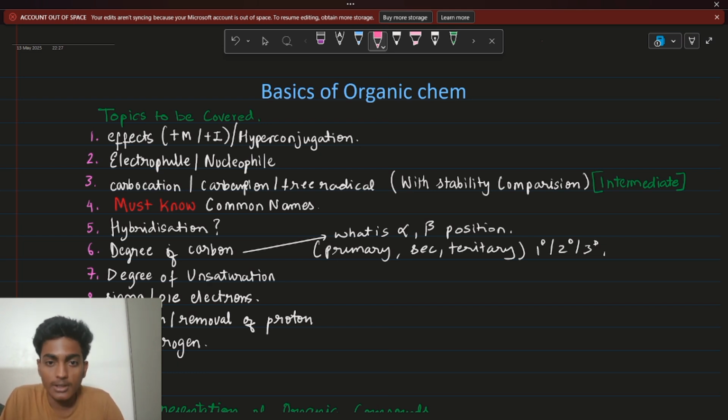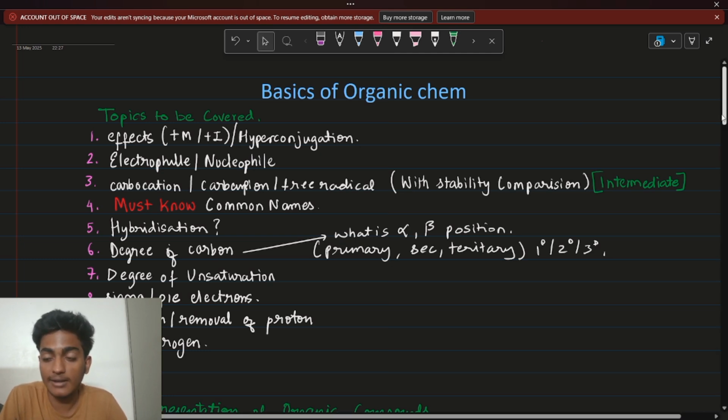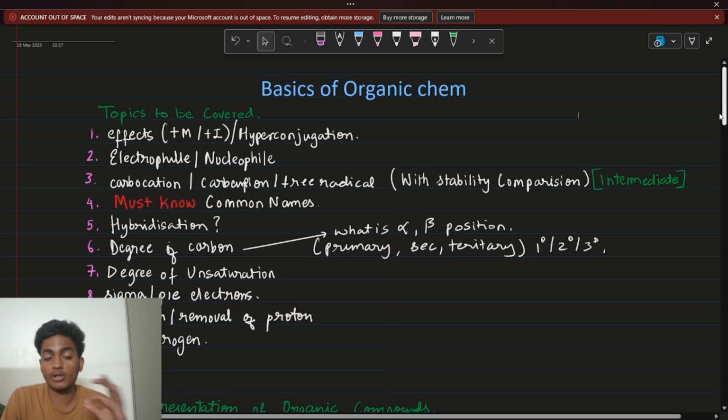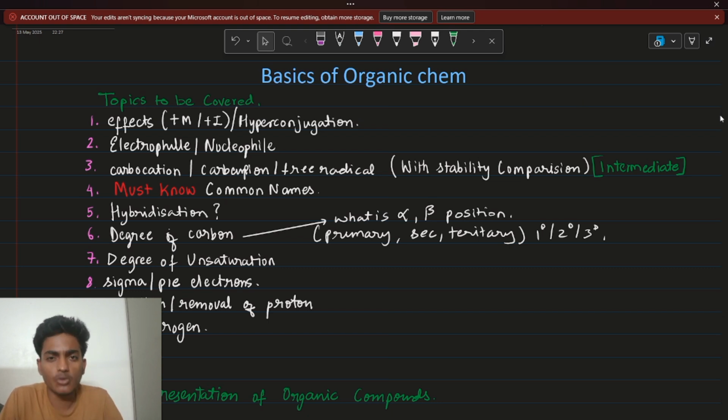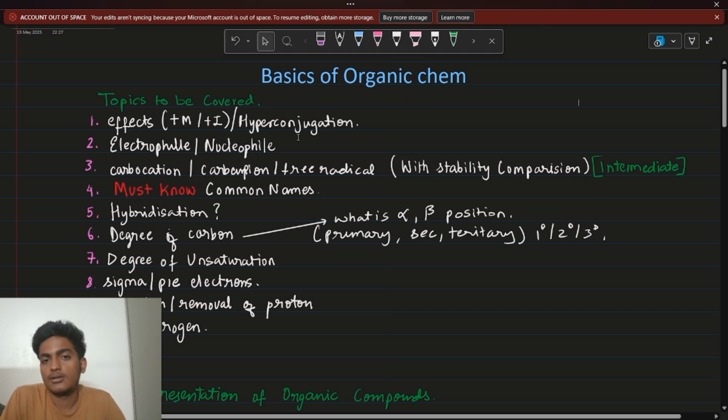So this is the introduction, and I've made a bit of my notes that I've displayed over here, right? You can see them. I'll be teaching you from these notes as of now, and then as we progress further, we'll upgrade the content. I'm going to teach you everything in organic chemistry from the basics till the end. All you have to do is follow, make notes side by side, and you're good to go. So let's start.